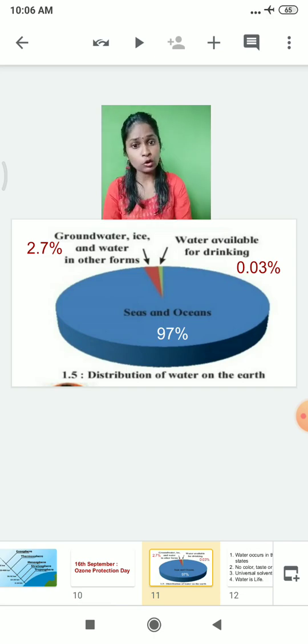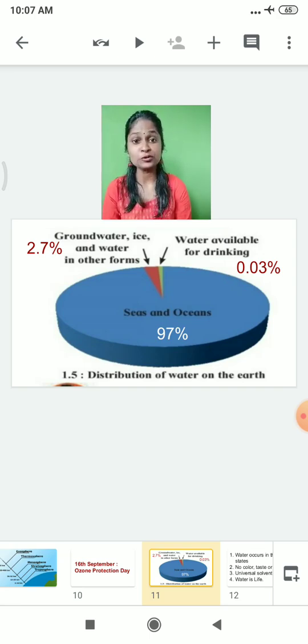Although 71% of the earth is covered by water, do you know that this water is not sufficient for drinking purposes? The reason is that 97% of the water present on the earth is occupied by the sea and the ocean. Can we drink the salty water? No. Can we use the salty water for washing clothes and utensils? No, we cannot use that.